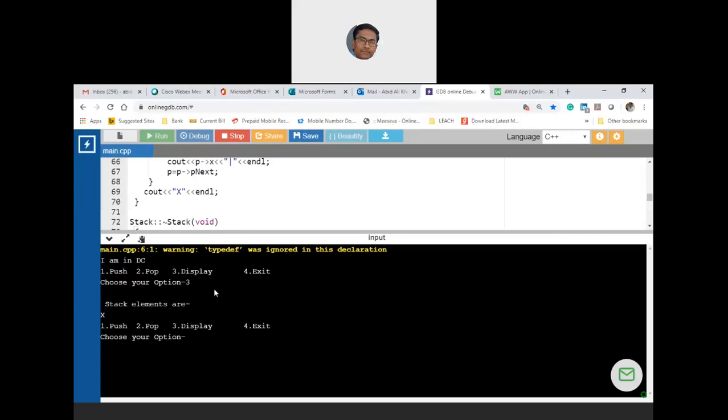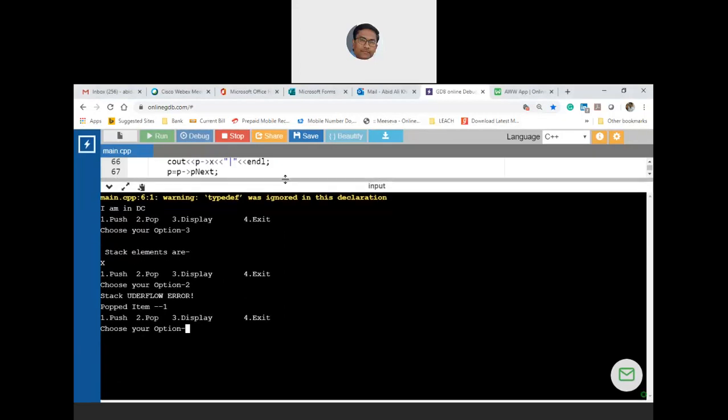So if you try to pop, then you have to get a stack underflow error. Let me check. Okay, so now when the stack is empty, if you are trying to pop, then you are getting stack underflow. When you are trying to display, you are displaying the last cross symbol.